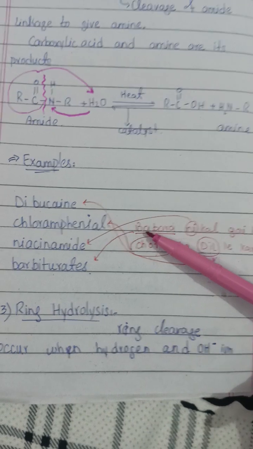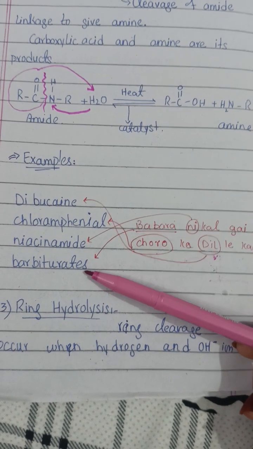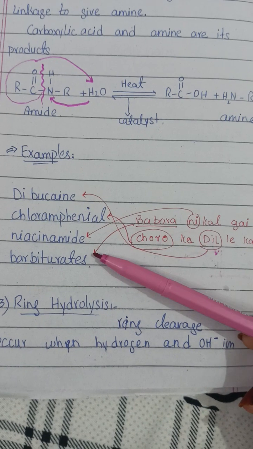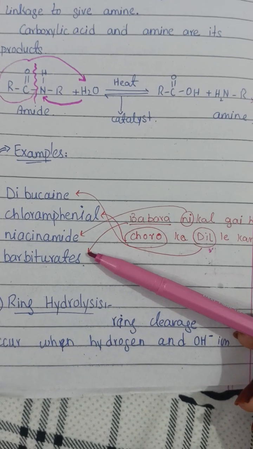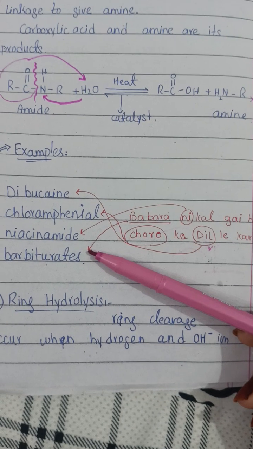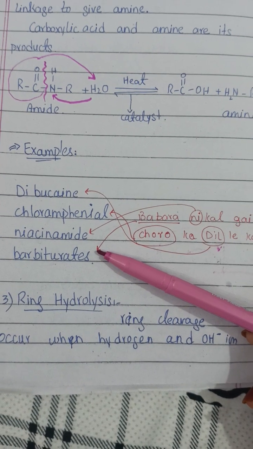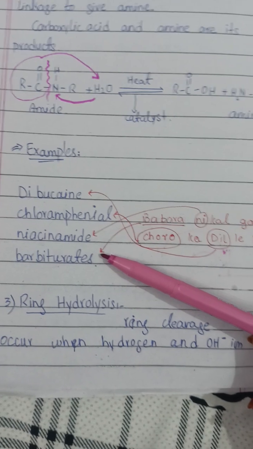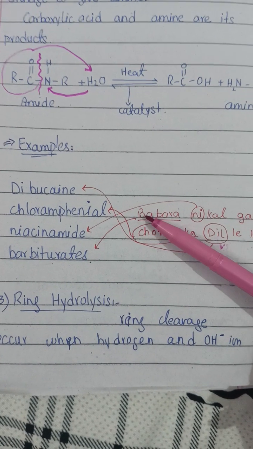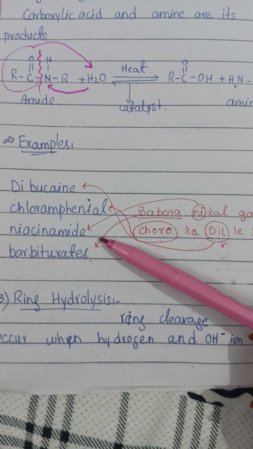So what does Barbara mean? Barbara is a girl, and it means barbiturates. Barbituric acid is an acid and it was discovered by a girl who was also named Barbara. This Barbara was also called Barbie by her family. So you have to learn that Barbara, a girl, means barbiturates.